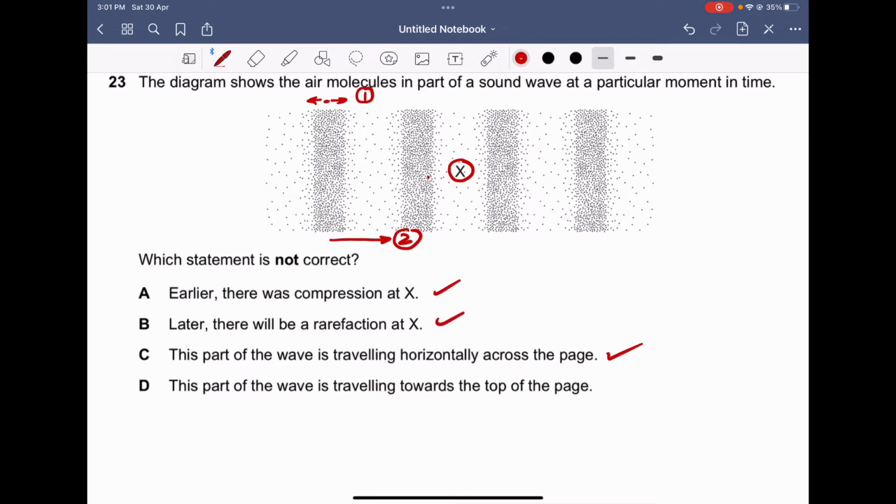The incorrect one is D: this part of the wave is traveling toward the top of the page, because the direction of the wave propagation is horizontal, whether from right to left or from left to right. So this is the direction of the wave propagation or wave motion, and the direction of vibration of air particles is also horizontal to carry the wave motion. So the incorrect answer is D.